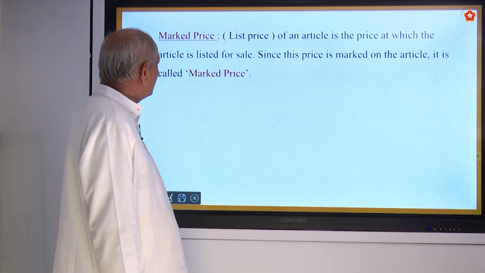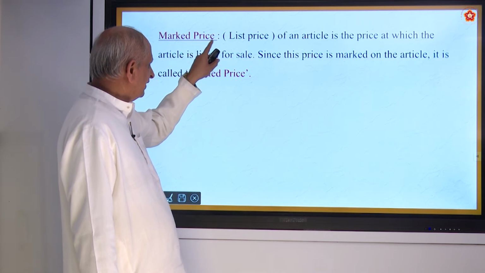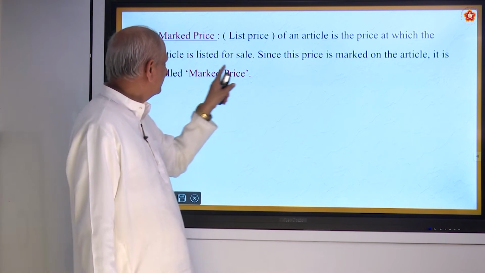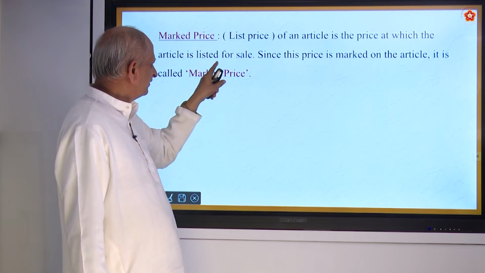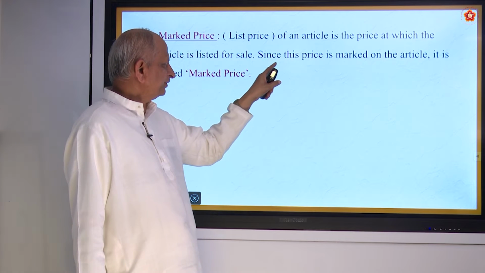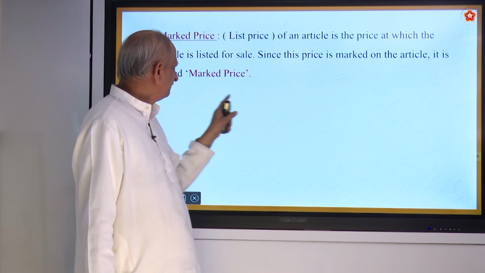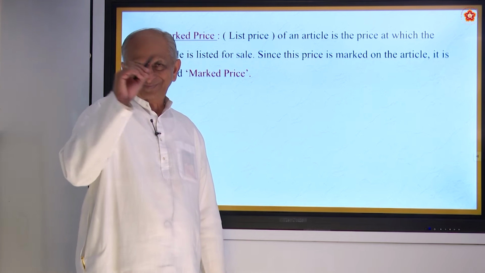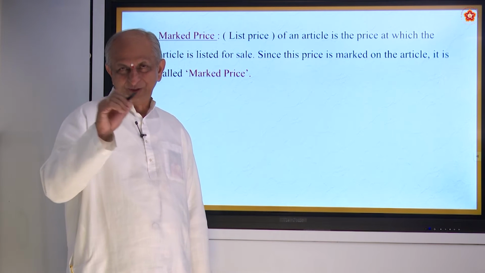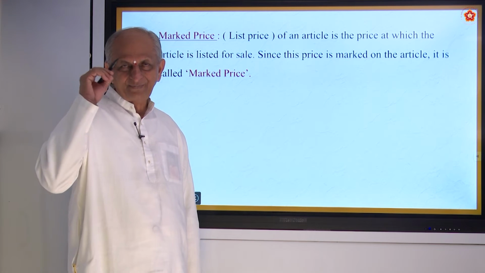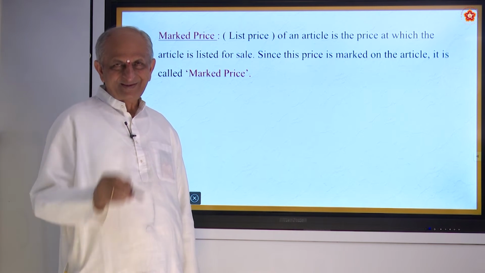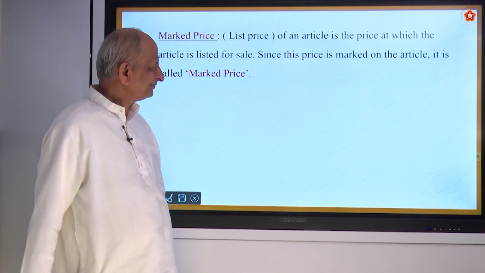And market price means what? That is also called list price. The list price of an article is the price at which the article is listed for sale. Since this price is marked on the article, it is called market price. In every article they write below the maximum selling price, or write a market price.